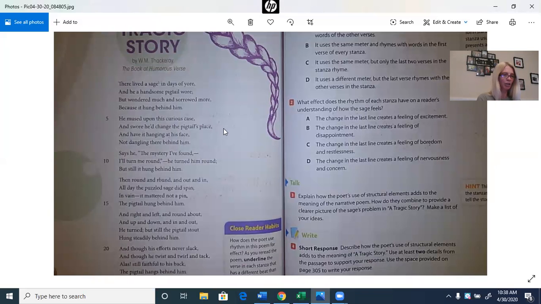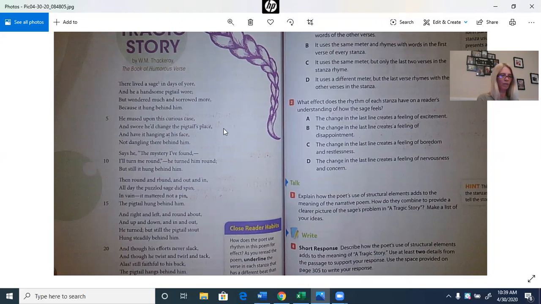There lived a sage in days of yore, and he a handsome pigtail wore, but wondered much and sorrowed more, because it hung behind him. He mused upon this curious case, and swore he'd change the pigtail's place, and have it hanging at his face, not dangling there behind him. Says he, the mystery I've found, I'll turn me around. He turned him around, but still it hung behind him.